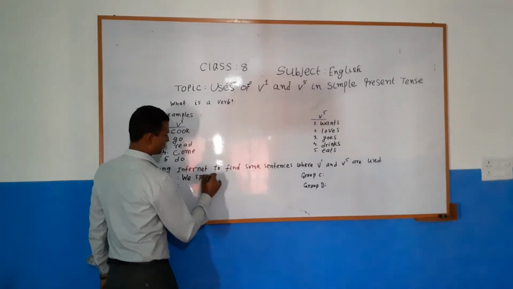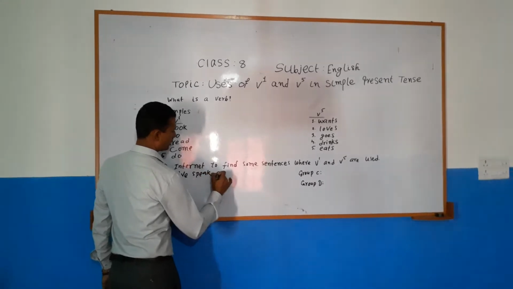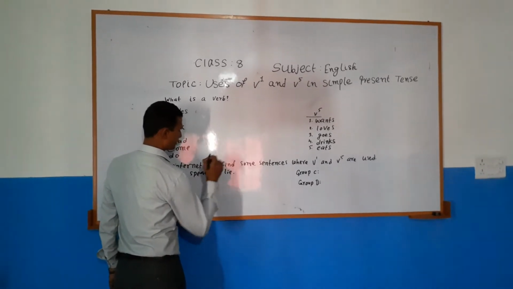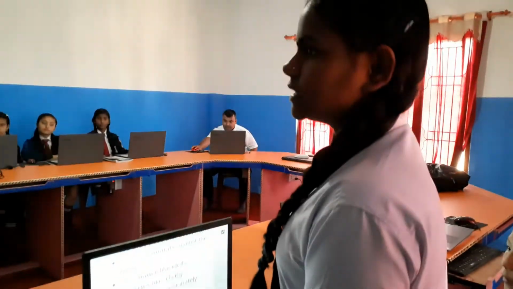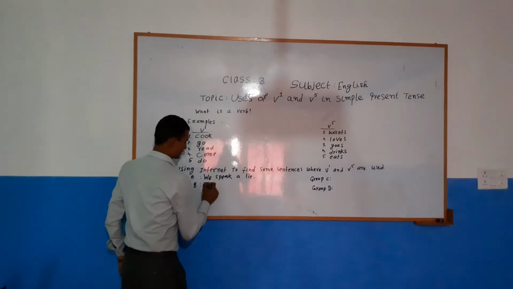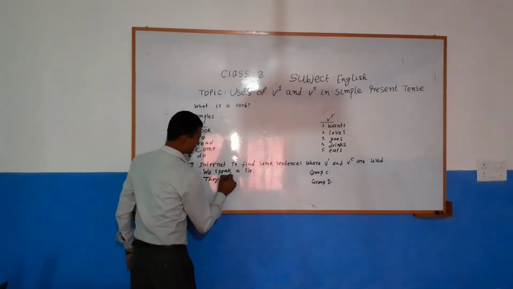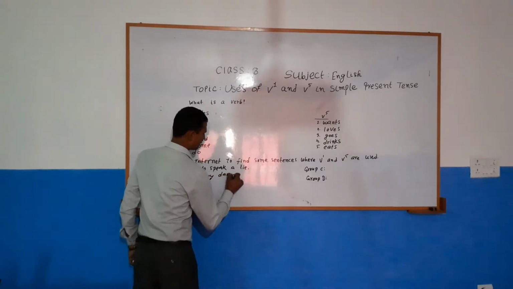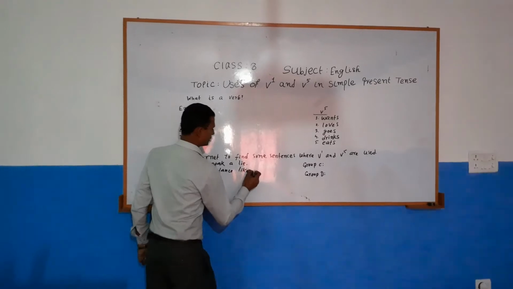We speak a lie. Thank you. From group B, the example is they dance like idiots.